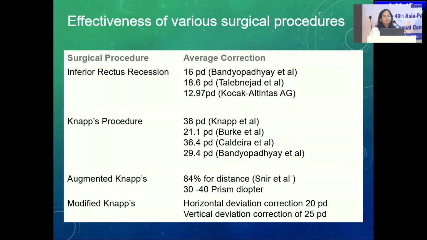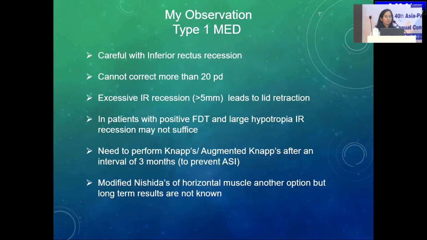The modified NAPS procedure corrects a horizontal deviation of up to 20 and vertical deviation of 25. And as I told, modified Nishida, there has been a small case report and a few case studies which report that it can correct up to 30 prism diopters of vertical deviation.